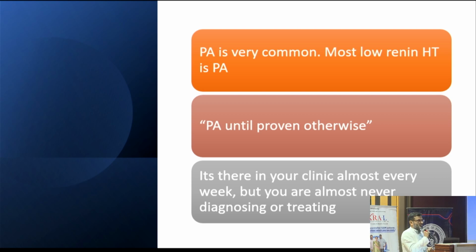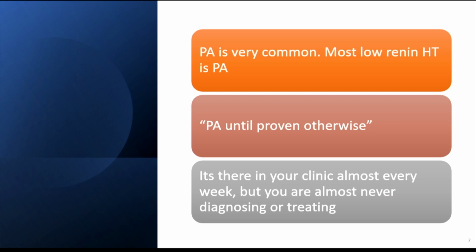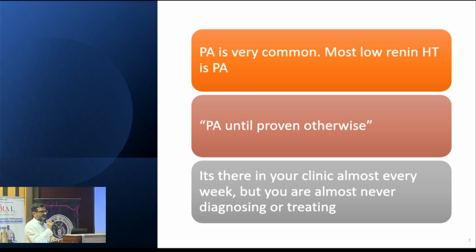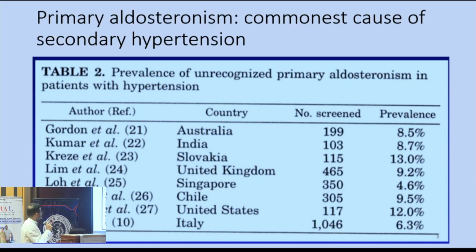So primary aldo is very common. It is the commonest cause of low renin hypertension, and whenever you see low renin and hypertension, it is PA until proven otherwise. So it is very common, but unfortunately we are not picking it up. Probably it will be there in your clinic every week. So you must have seen so many patients of primary hyperaldo so far in your practice, but unfortunately we are not diagnosing and not treating it properly.